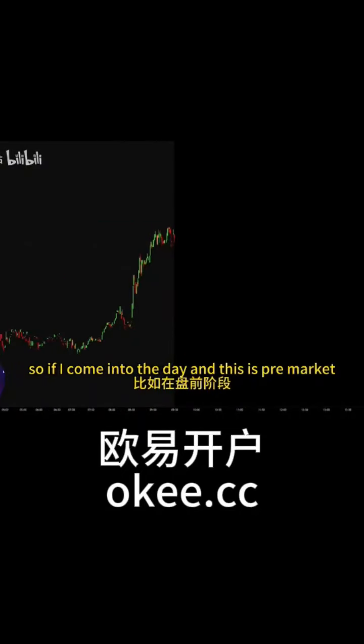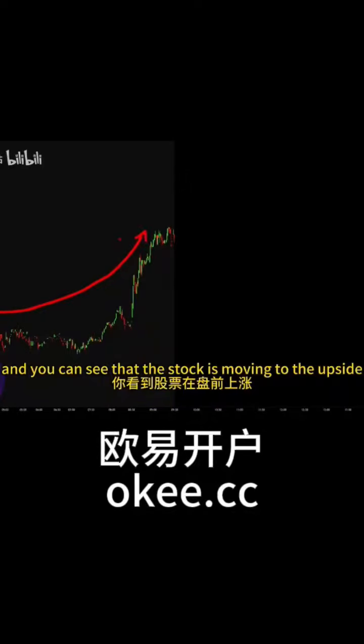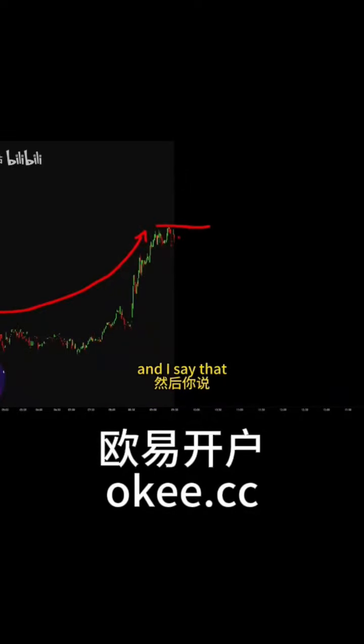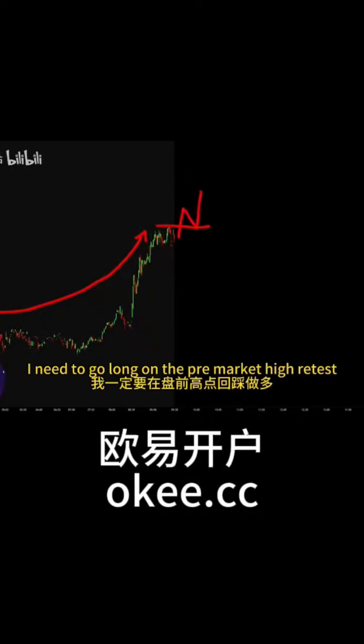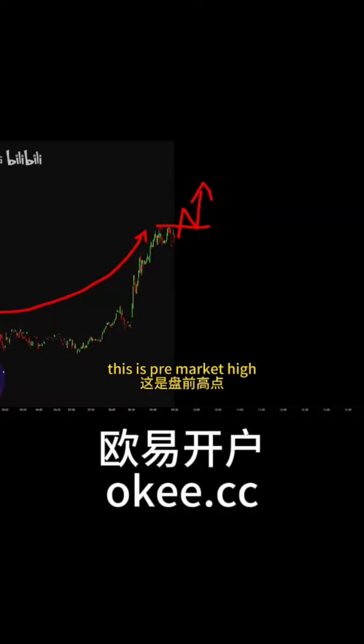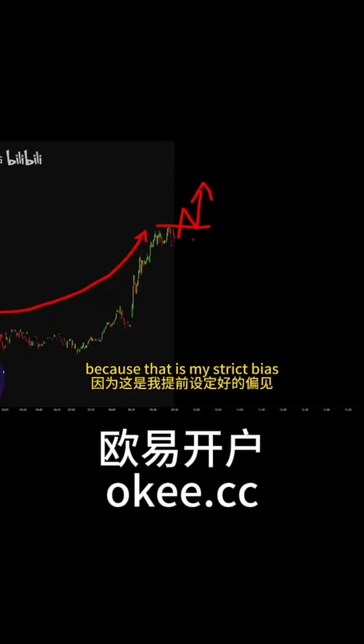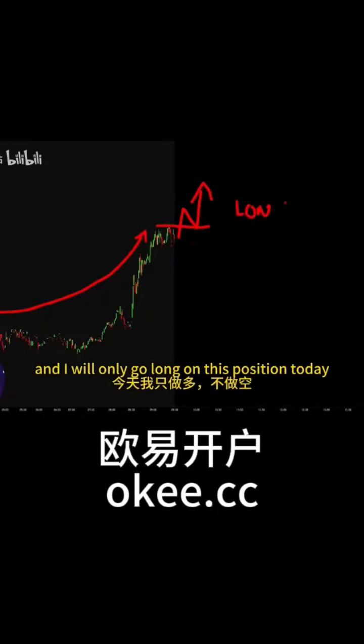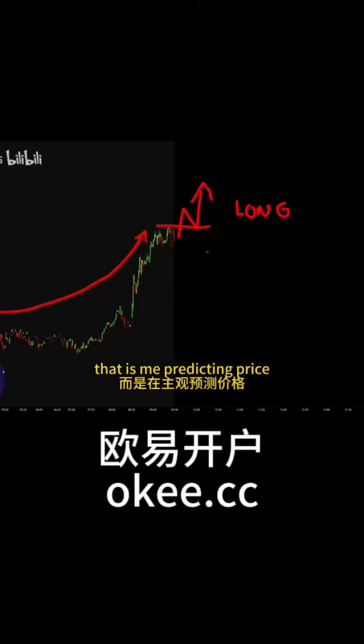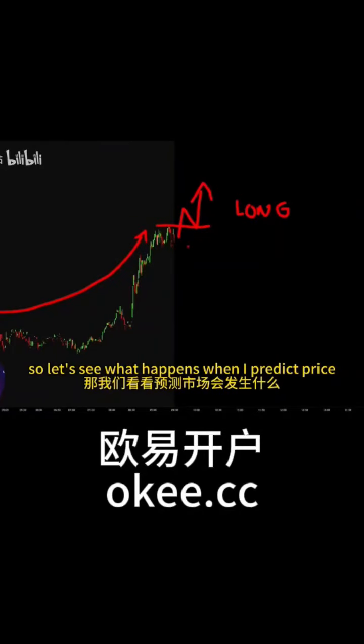So if I come into the day and this is pre-market and you can see that the stock is moving to the upside, and I say that I need to go long on the pre-market high retest, because once again, this is pre-market high, and I need to go long on this retest for continuation because that is my strict bias and I will only go long on this position today. Well, that is not me reacting to price. That is me predicting price. So let's see what happens when I predict price.